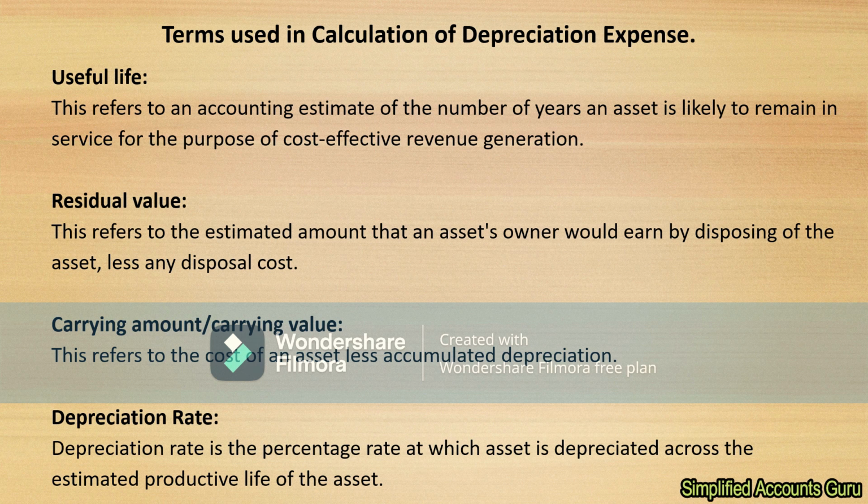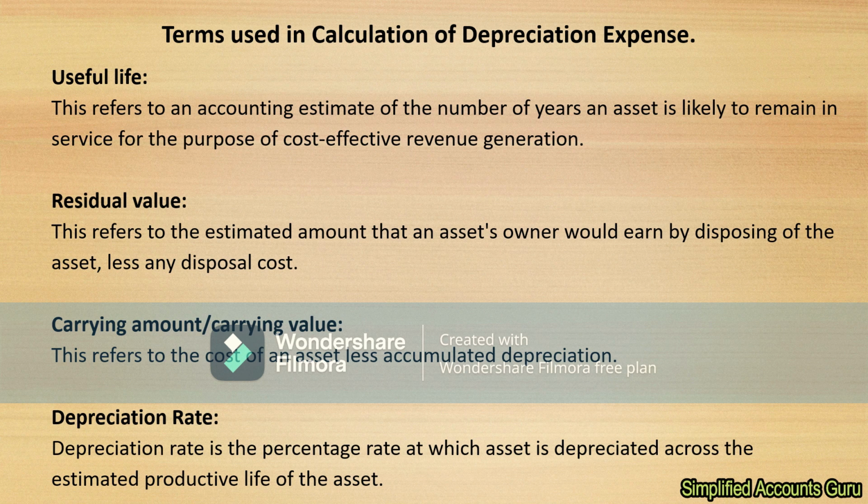We all know that an asset is kept in the organization with an expectation to gain future economic benefits. So in the process of trying to generate revenue by using the assets, the asset may stay in the organization to the extent that it becomes not cost effective to operate.